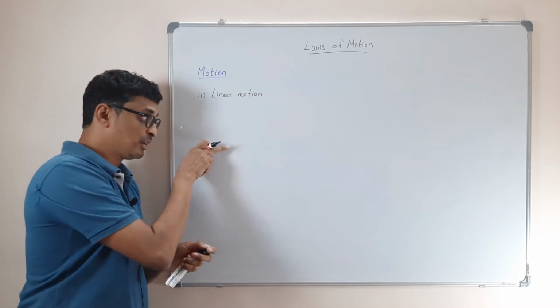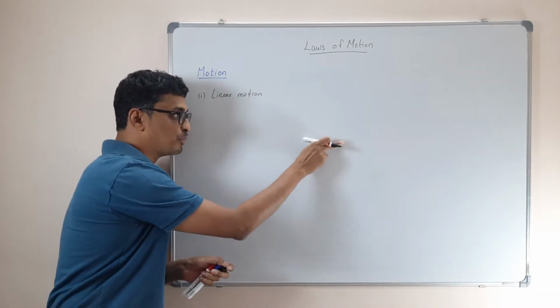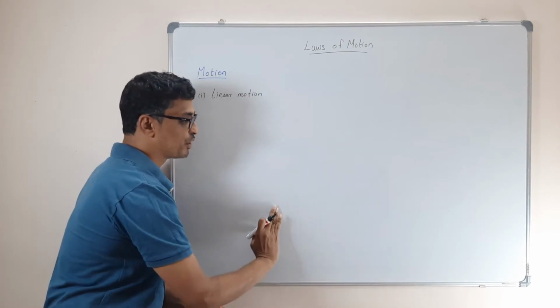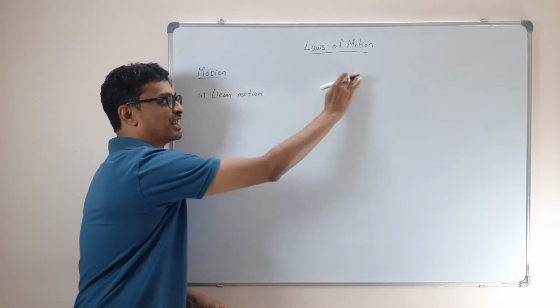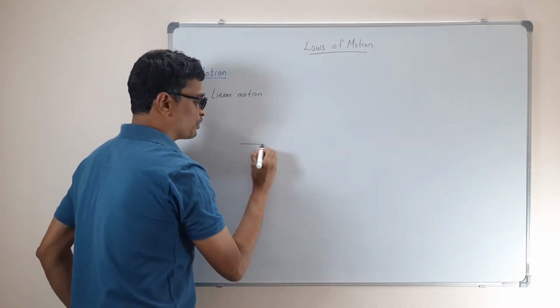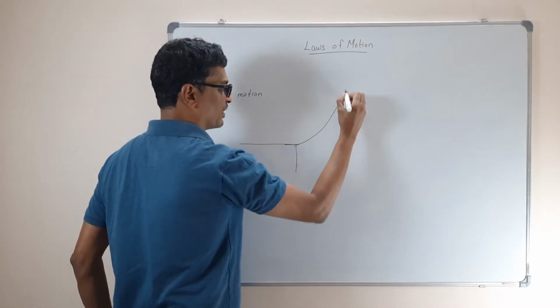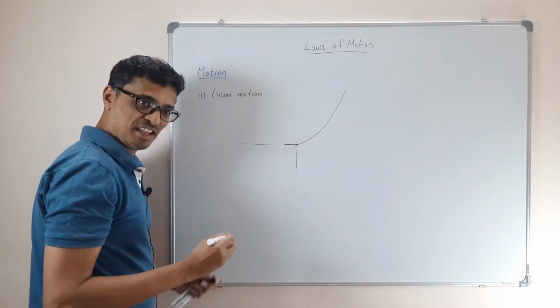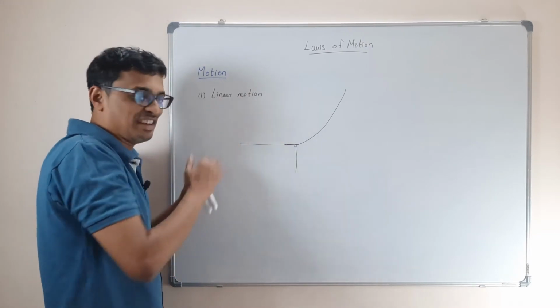For example, you strike a coin and it is moving like this, a ball is moving like this. If another ball comes and hits it like this, it will make a path like this, right? Your ball is moving like this, and if another ball comes and hits it, then it makes a curve like this. So this is not a linear motion.